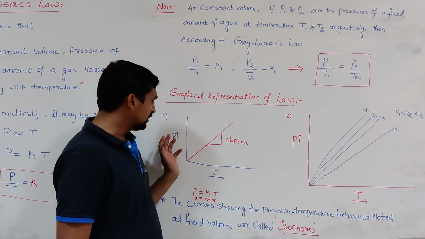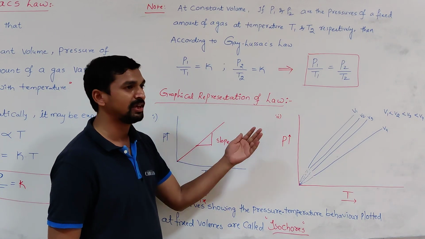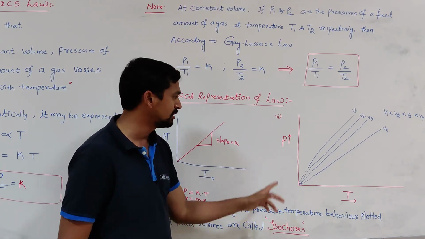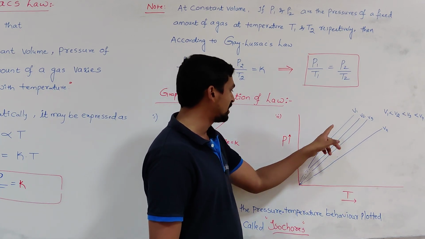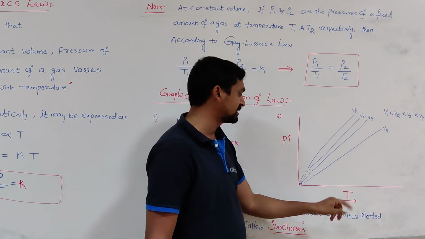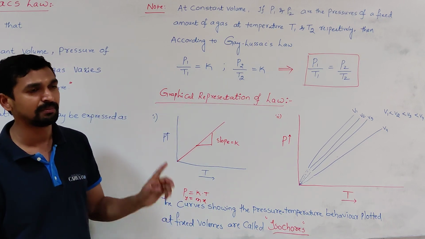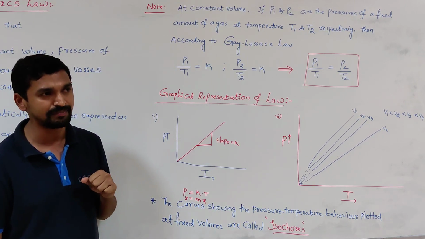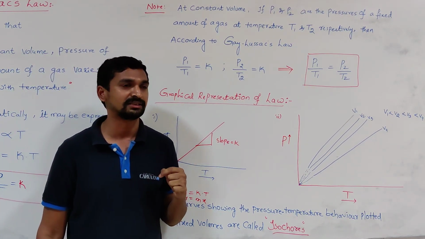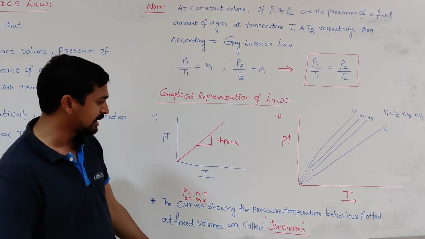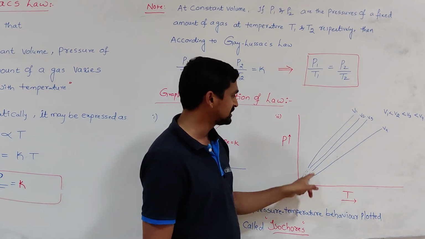Now, the same plot we can draw at different constant values. We can take volumes V1, V2, V3 and V4, and then we get plots like this. When we draw a plot of pressure versus temperature by keeping the volume constant, those plots are called isochores. In the case of Boyle's law, we maintain the temperature constant, and that is called an isotherm. Whereas in the case of Charles' law, the pressure is kept constant, and the plots obtained are called isobars. And here, these are called isochores because we are keeping the volume constant. So we are getting these different plots.